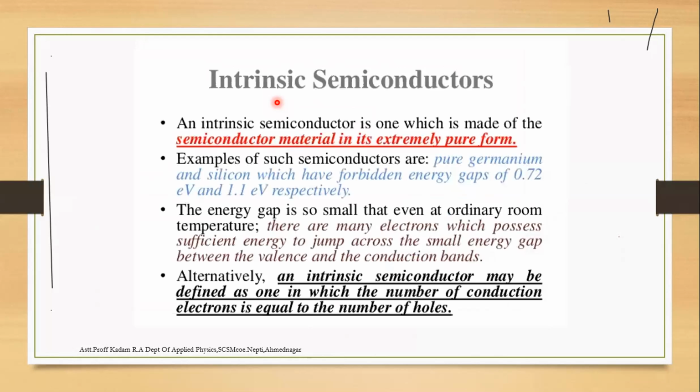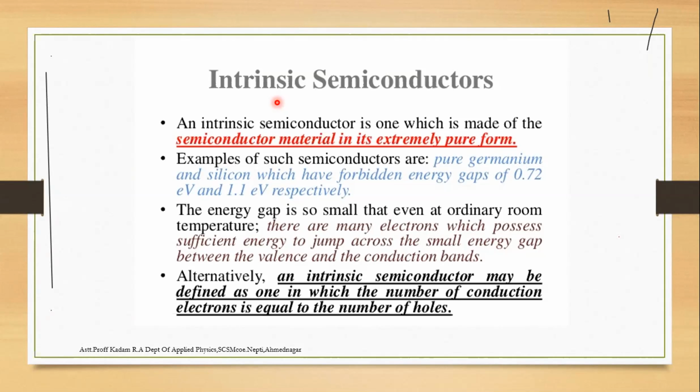First, the intrinsic semiconductor, which is called the pure form. The intrinsic semiconductor material is in an extremely pure form, such as germanium and silicon. The forbidden energy gap for germanium is 0.72 electron volt and for silicon 1.1 electron volt respectively.